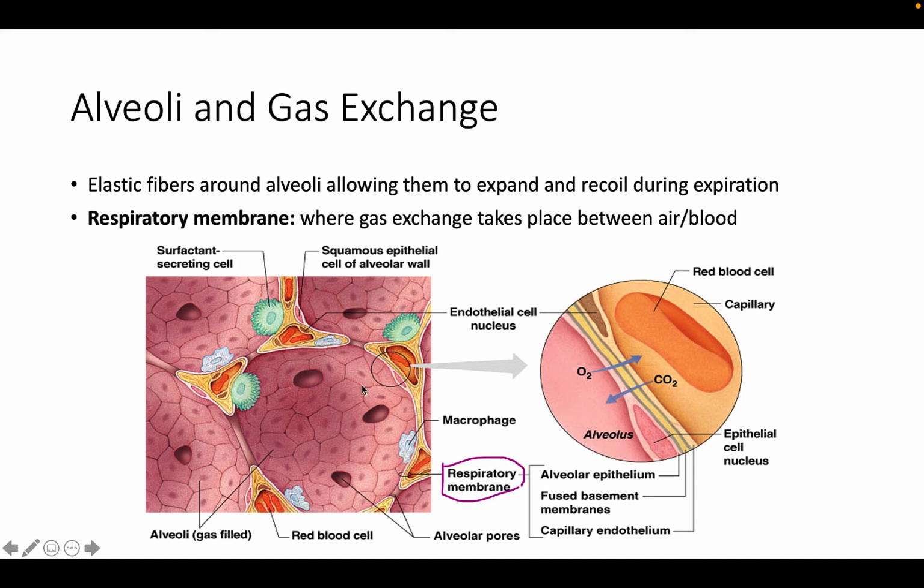Also, before we move on, there's actually some good pictures here when it comes to the surfactant releasing cell. This is that type 2 alveolar cell, which helps release surfactant in the alveoli to prevent its collapse. And then we also have a macrophage in there as well, chomping up different pathogens that, for whatever reason, were able to make it past the hostility of the trachea and the ciliated mucus.